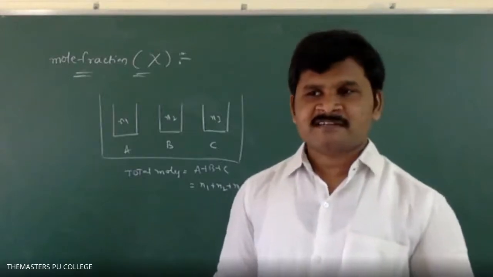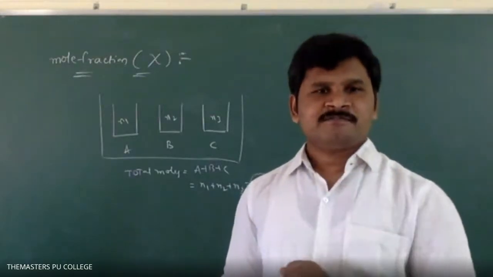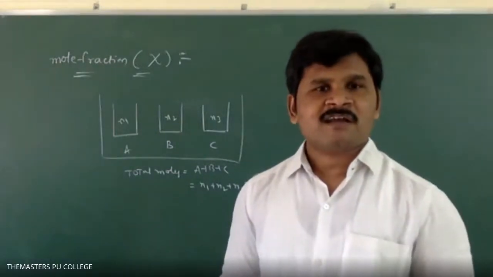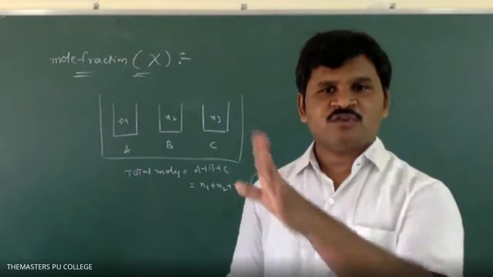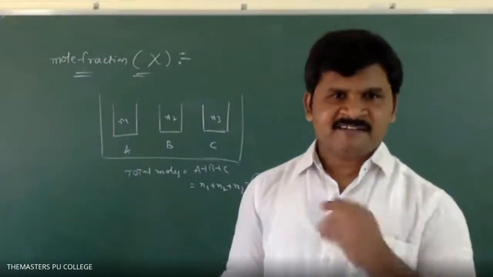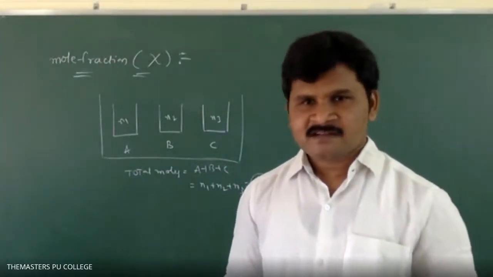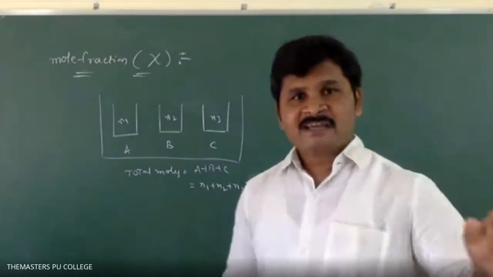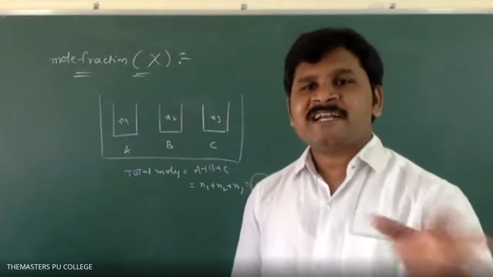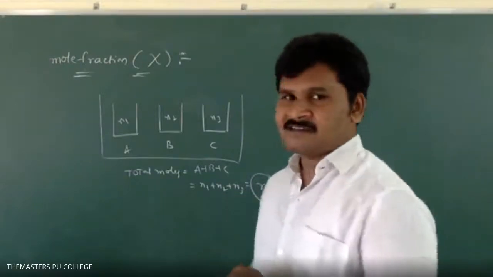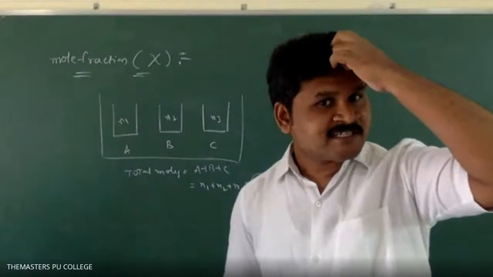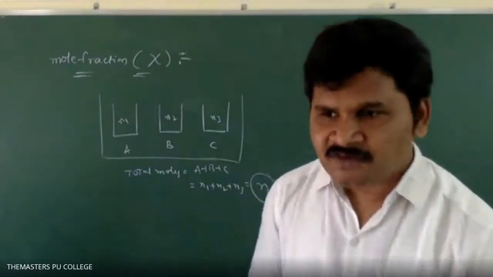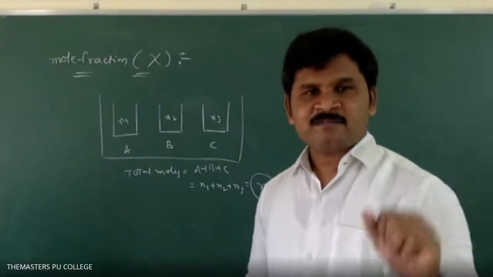Very simple definition. The ratio of number of moles of one component to the total number of moles of all components in a solution is called mole fraction. That's the definition. Is there any difficulty in the definition? Mole fraction has no units. Why? Because it is a ratio. So ratios should not have units. Okay?